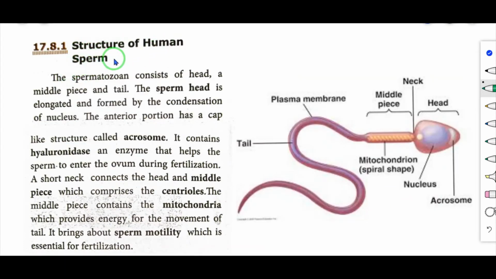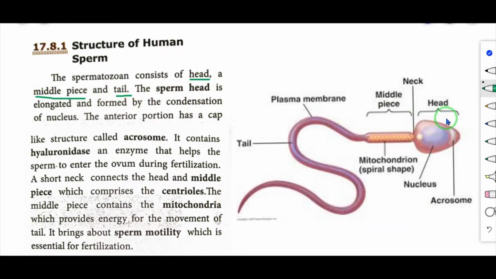Structure of human sperm. The sperm is a male gamete, that we all know. You see this diagram, this is the sperm structure. Yes, we are going to see this structure now. The spermatozoon consists of head, a middle piece and tail. So three regions are present in the spermatozoon, that is head region, middle piece and tail.